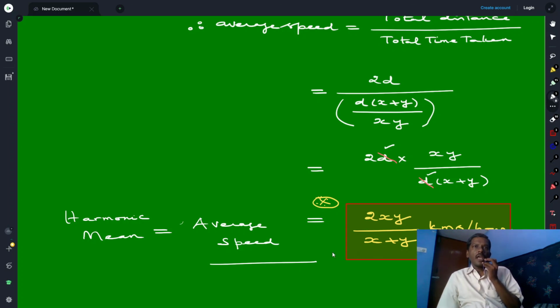So this is the average speed for both the journeys, which we call the harmonic mean of two quantities, namely x and y, where x and y are two different speeds to cover the same distance d in either case. So we make use of this formula in all situations where the same distances are covered with different speeds. That is what you have to remember.